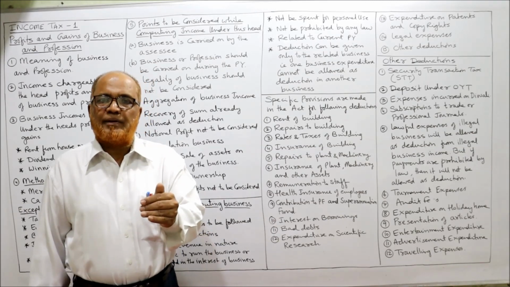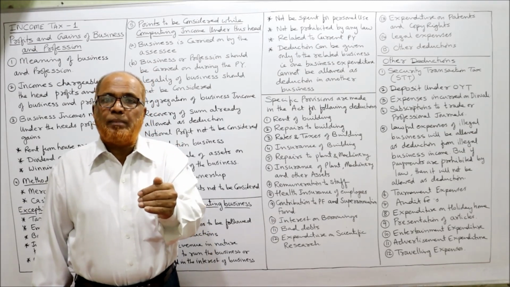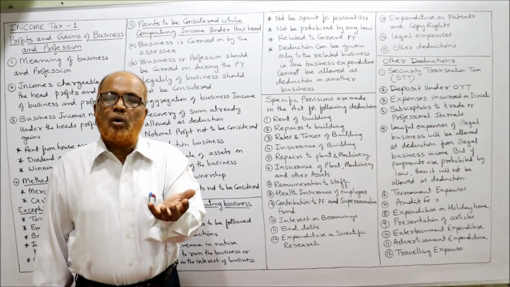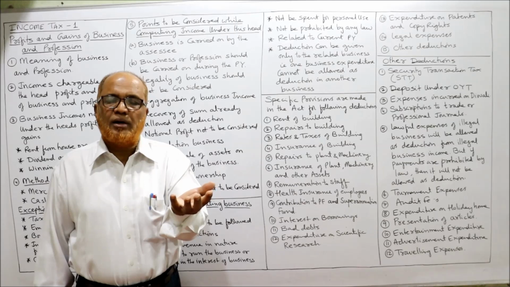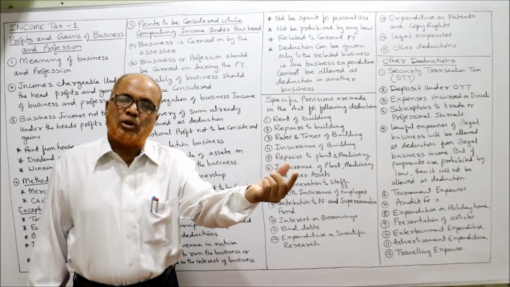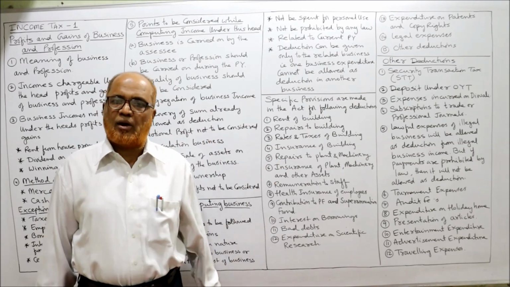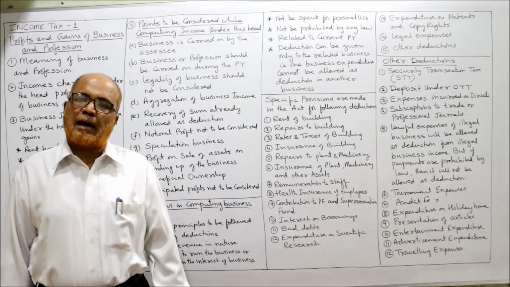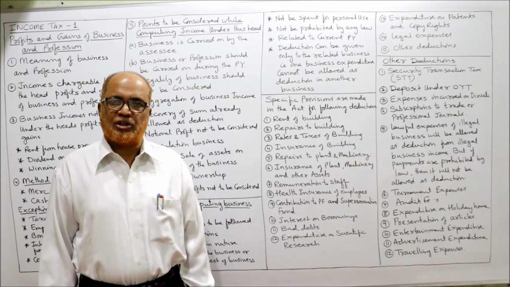Whereas capital repairs will not be allowed if the building is owned. If the building is owned, capital repairs will not be allowed. But that capital repair will be added to the block of assets and depreciation will be allowed. If the building is rented, then capital repairs will be allowed as deduction.